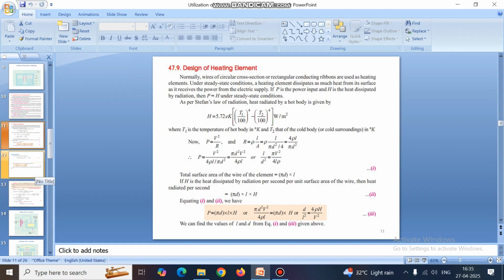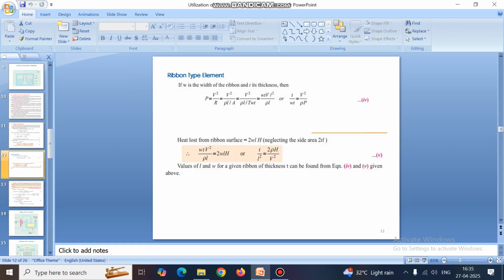If the wire is not cylindrical but ribbon type, then the wire area is width into thickness. In that case, the formula becomes t by l square is equal to 2 rho H divided by V square.